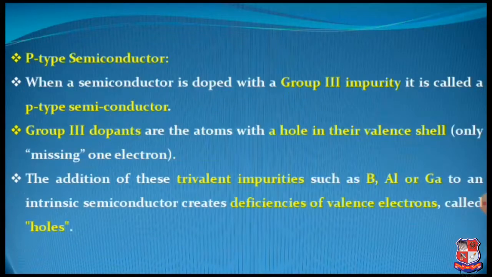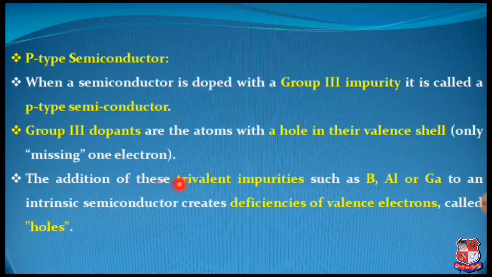Now we will discuss the second category of extrinsic semiconductor, that is p-type, positive type semiconductor. When a semiconductor is doped with a group 3 impurity, see, in the earlier case of n-type semiconductor we had pentavalent impurity, that is group 5. Now here we are using trivalent impurities, that means group 3 impurity, and it is called a p-type semiconductor. Group 3 dopants are the atoms with a hole in their valence shell. So here we have only one electron missing. Excess number of holes are there.